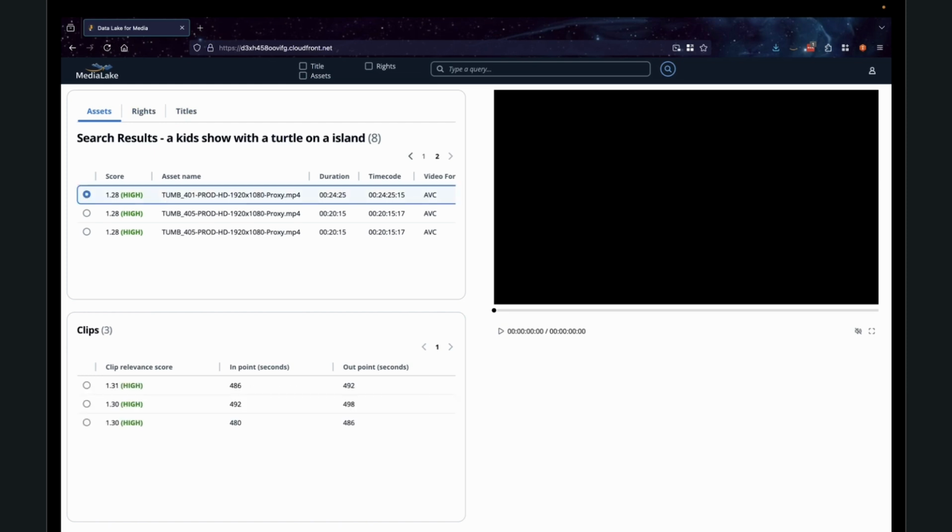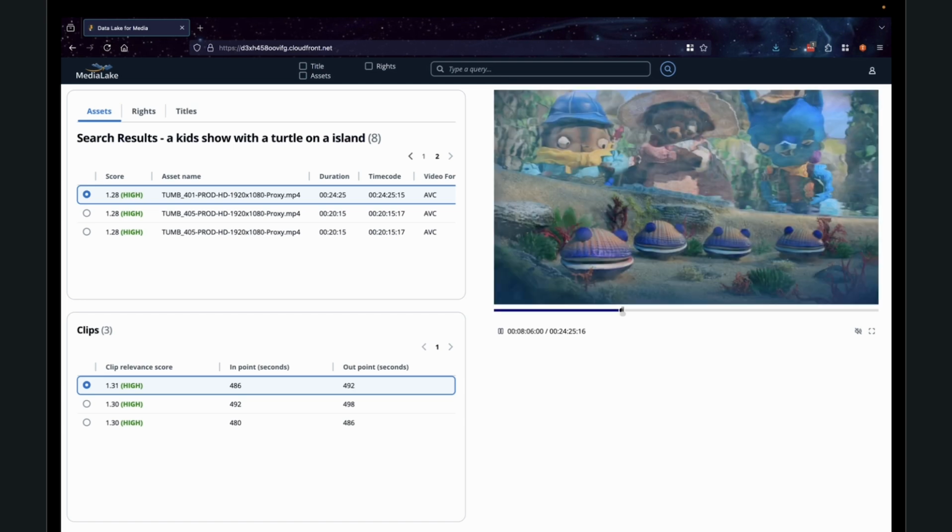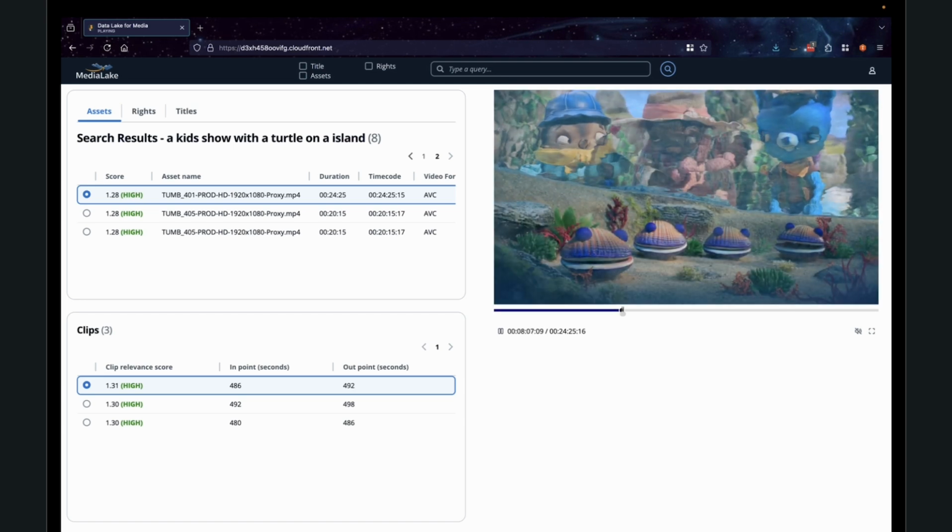Here, I could click on this, go down and click on the clip that is most relevant, and then hit play. Here, you can see that the in and out points are 486 and 492. Here, you can see a kids show that we have called The Unbelief. This is a kids show with animated characters on an island that are talking.